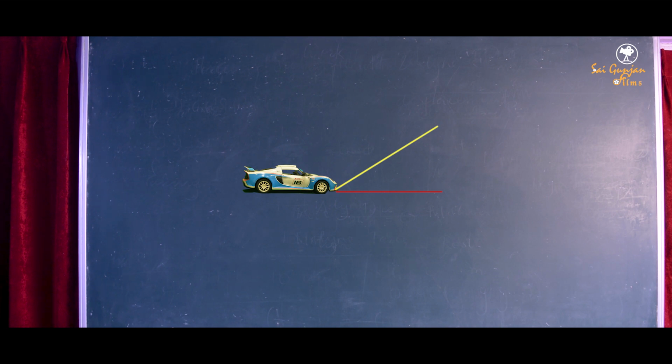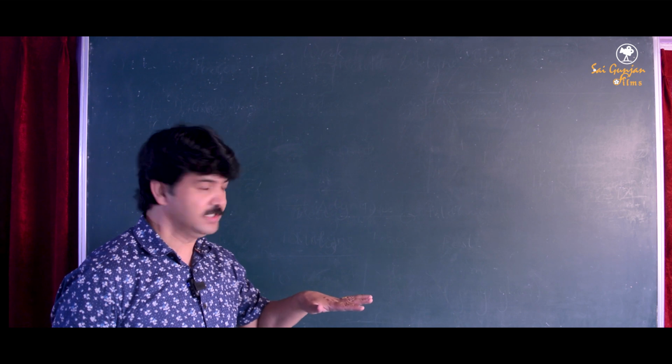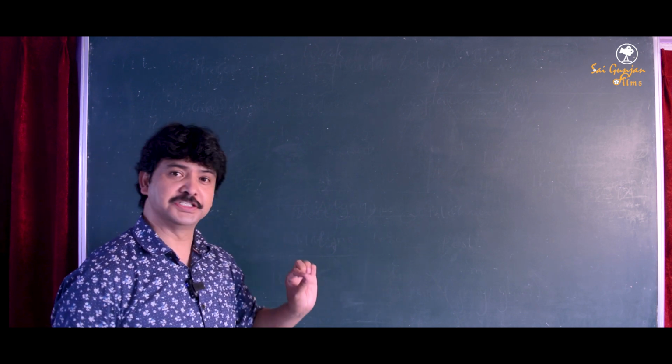So let that angle be theta. Now in that case, the force applied and the displacement are not in the same direction. So in that case, you need to have a little bit of knowledge of trigonometry. So here I will not go into detail of trigonometry, but whatever we need here, that I'll let you know.